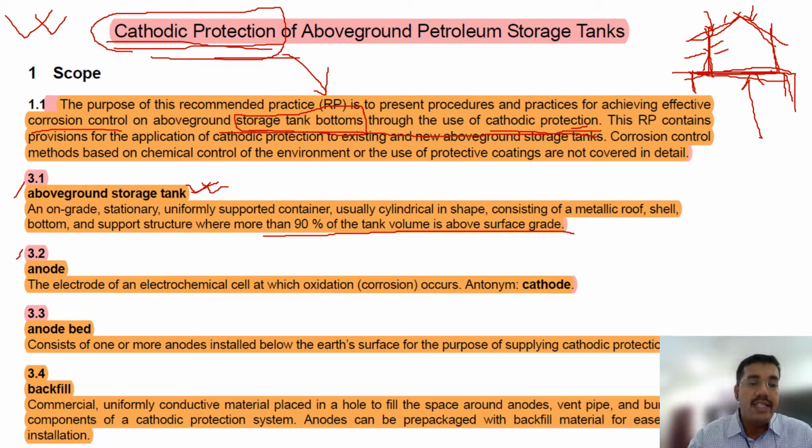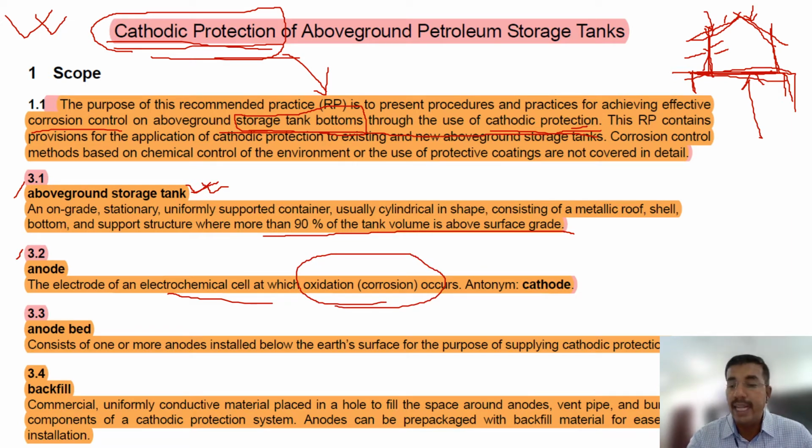So what is an aboveground storage tank? What is anode? The electrode of an electrochemical cell at which oxidation occurs. As I told you, anode corrodes, cathode never corrodes. If you make a tank cathodic, that means it is protected. If in any way the tank becomes anodic from cathodic, then the tank will start corroding. So you have to remember this very clearly. The concept to remember: anode always corrodes.